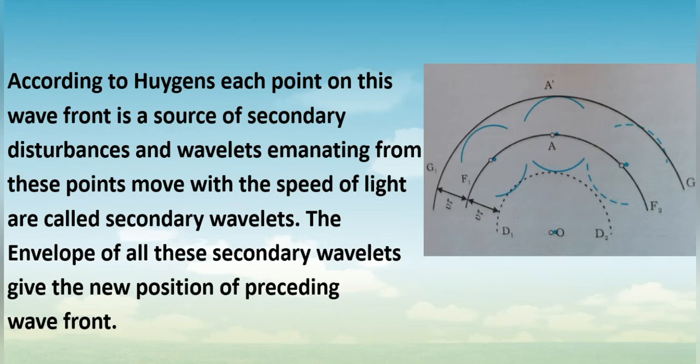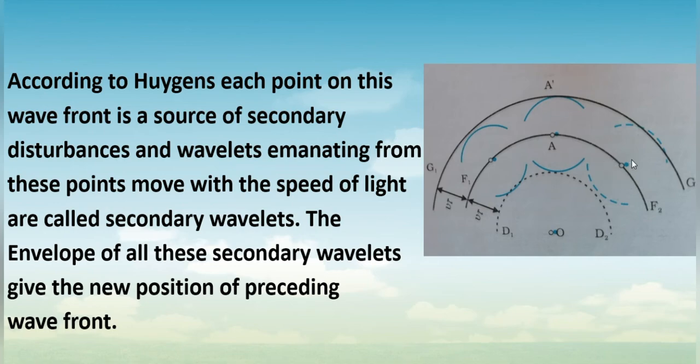So if we consider some points on the wavefront F1, F2, waves will be generated from those points, and they will again produce waves. They will move with the velocity of light, and these waves can be called secondary wavelets. If we draw an envelope, a line tangent to all these secondary wavelets produced from these points, you can see one point here, another point over here, and one more point.